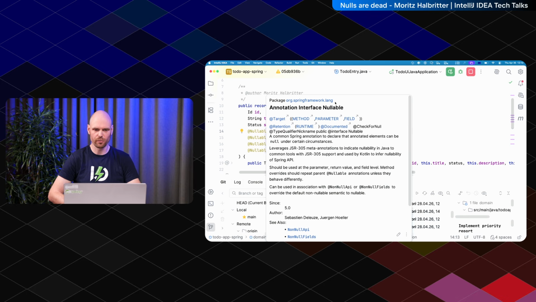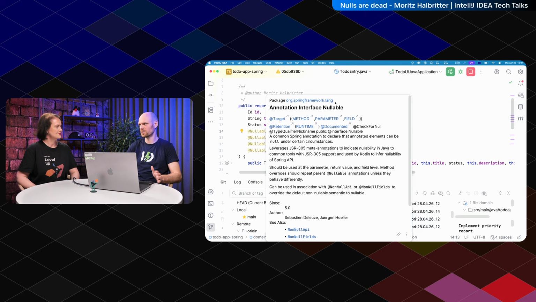So Spring Framework, from I think 5.2 or something like that, already had its own nullable annotation. But this nullable annotation was not used over all the Spring portfolio projects. For example, Spring Boot never had them. So if you interact with the Spring Boot API, you don't know if it can be null or not. Sometimes it's in a Javadoc, but it's not annotated on the code.